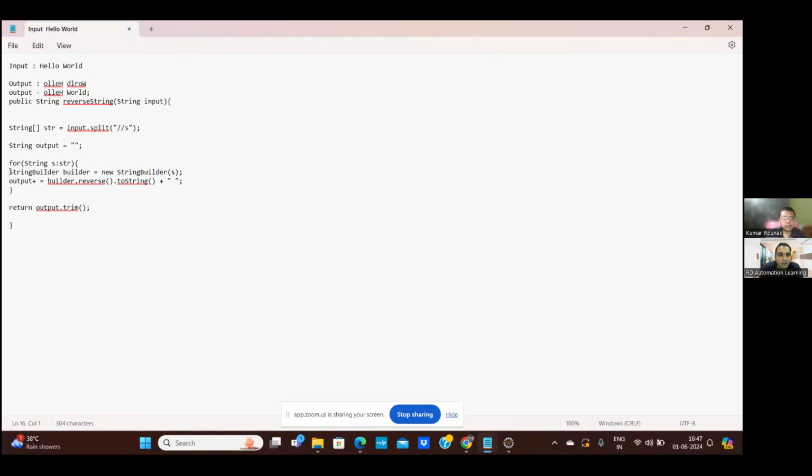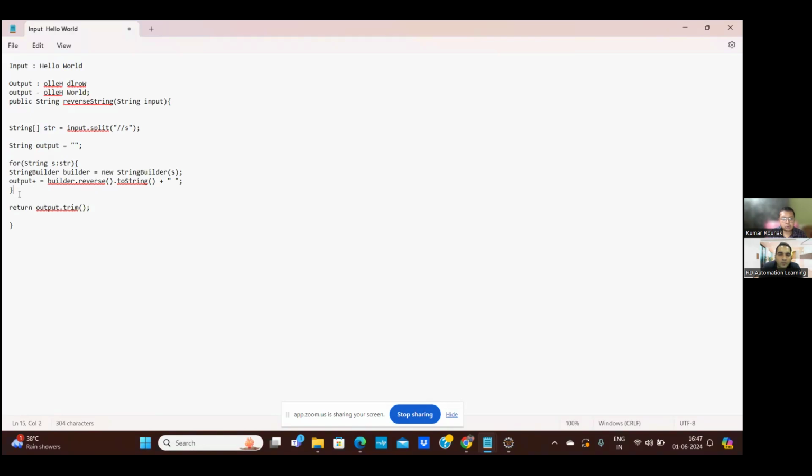Apart from StringBuilder, for each string we can convert it to a character array, and then we can have one string, iterate from the end, and store there.